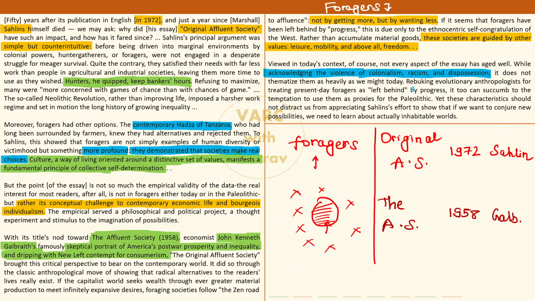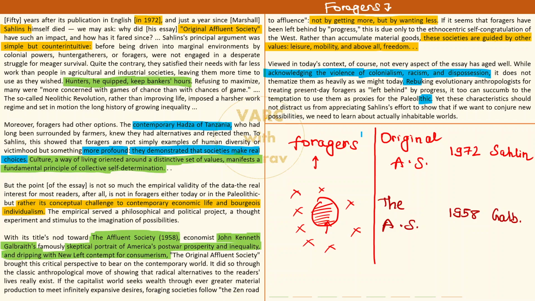Secondly, another criticism is from this sentence, rebuke से लेकर Paleolithic तक. Now I am intentionally not explaining this very long sentence because difficult है ये sentence explain करने में. Okay. And it would create a lot of digression. Author is pointing to a shortcoming in the thought process, or a possible danger, a possible shortcoming that can creep in the thought process of Sahalin over here. ठीक है, but let's move ahead.